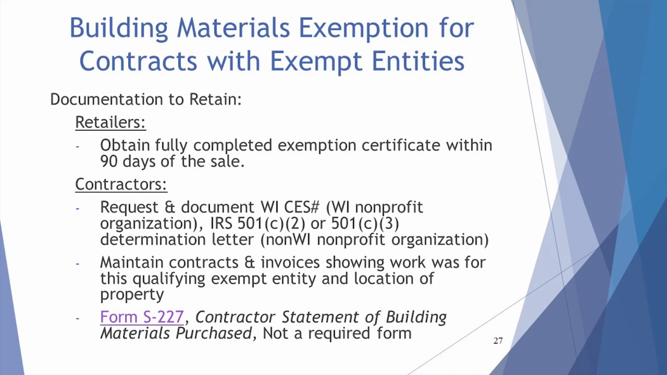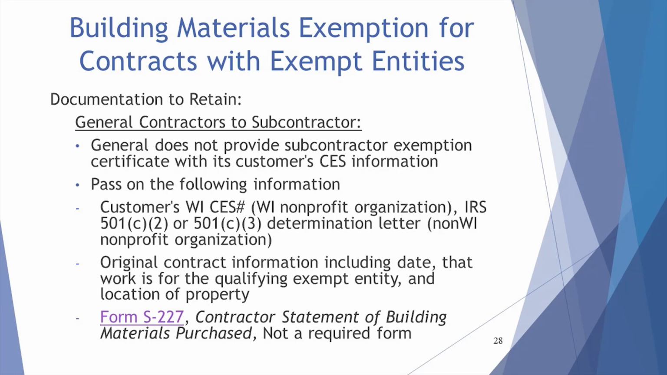Form S-227, titled Contractor Statement of Building Materials Purchased, is available to assist in documenting the necessary information, but contractors are not required to use this form. Please note that Form S-227 does not ask about the original contract date, so be sure to note this date on the records that you keep.